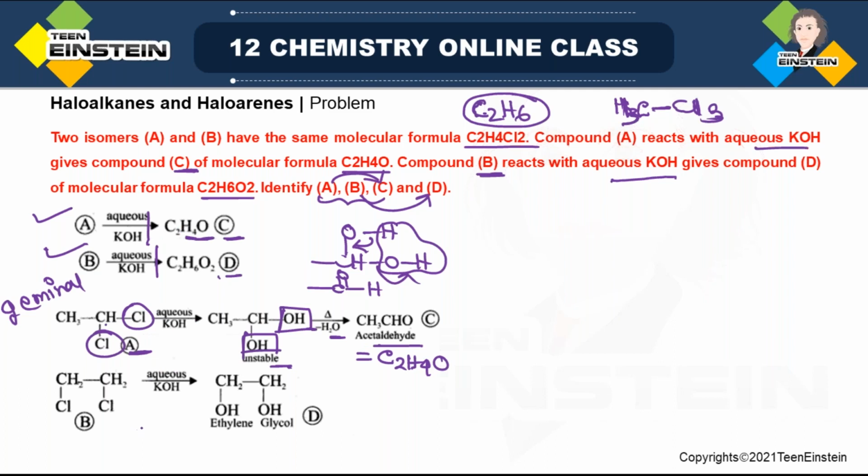And when both the chlorine are not attached to the same carbon, this is vicinal, I am writing in short VIC. Now, as both the OH are not attached to the same carbon, this is not a geminal alcohol, and here a water molecule will not be removed. So this molecule is basically D: 2 carbon, 6 hydrogen, 2 oxygen.